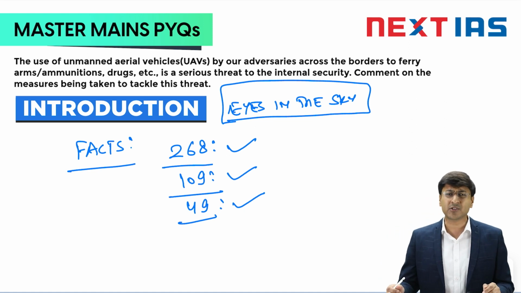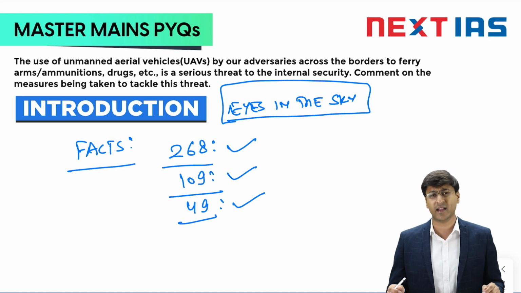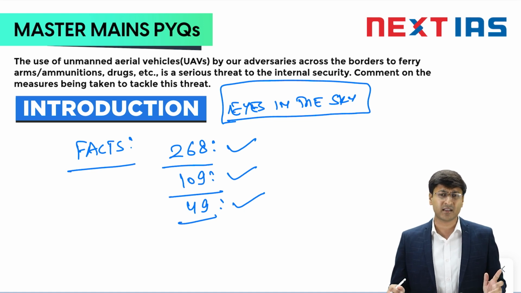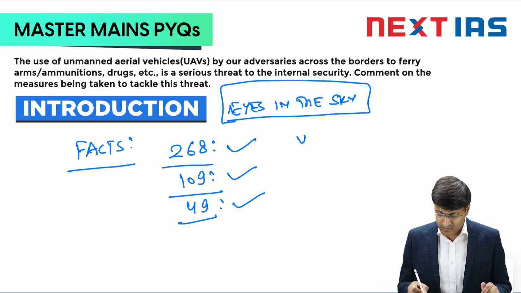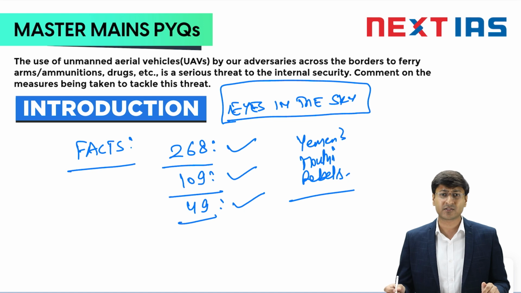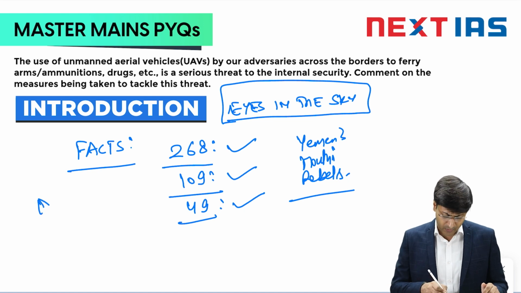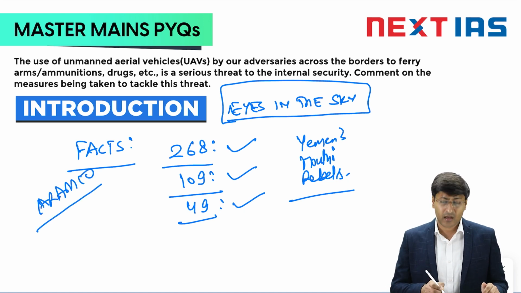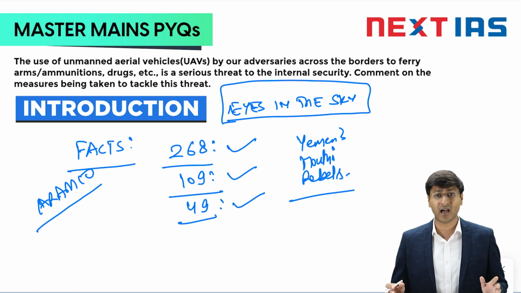And basically, this menace of UAVs is not just limited to India. If we talk about conflict in the global space, then in 2019, I hope you all remember, there was an attack by Yemen's Houthi rebels. What did they do? They attacked Saudi Arabia's oil company Aramco. This basically triggered alarm bells across the globe. It was a swarm of drones which devastated the oil company of Saudi Arabia.